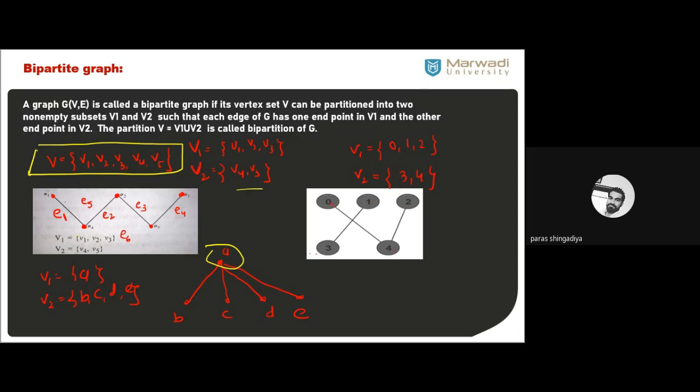ठीक है? क्योंकि V1 और V5 का कनेक्शन नहीं है. Similarly, V3 और V4 connected नहीं हैं. ठीक है? There is no edge between the last and the first of both sides. So if we connect it, that is called a complete bipartite graph. ठीक है? This is now bipartite, and here let us take the complete bipartite graph.